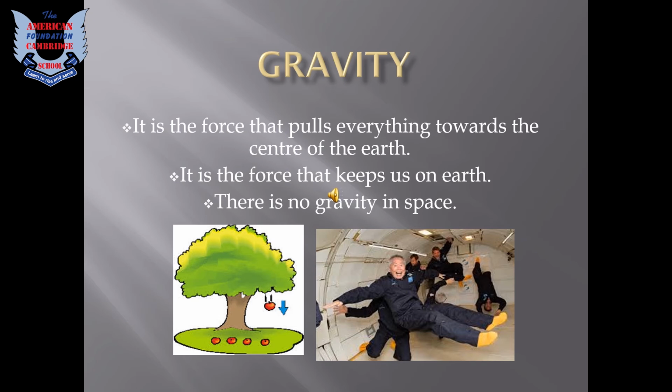If there was no gravity, we all would have been floating on the earth. Everything would be unusual, and there would be no one standing on the earth. So as we take it, there is no gravity in space. What we see in space, as you can see in the picture, is that the people are floating. As there is no gravity in space, they cannot stand and they cannot walk properly. So gravity is a very important force that keeps us on earth and helps us stand on earth.